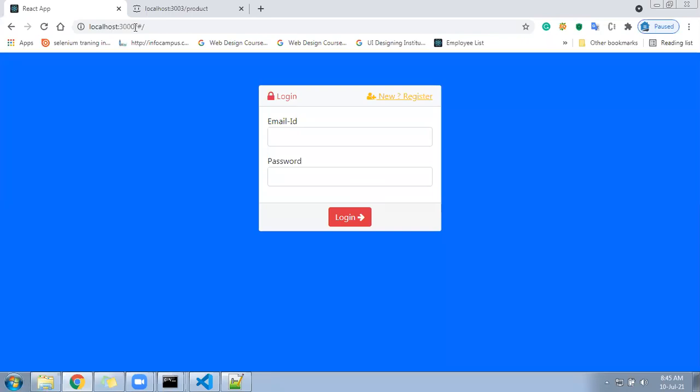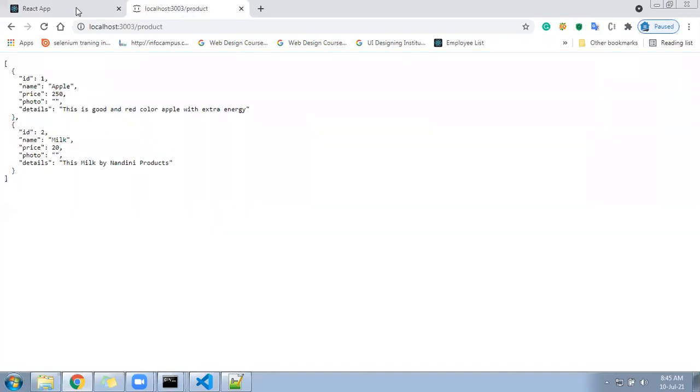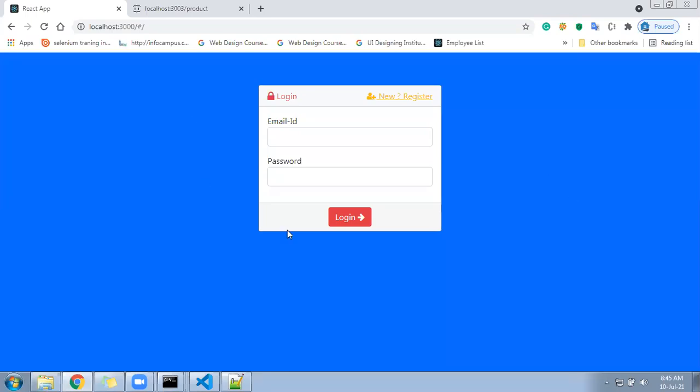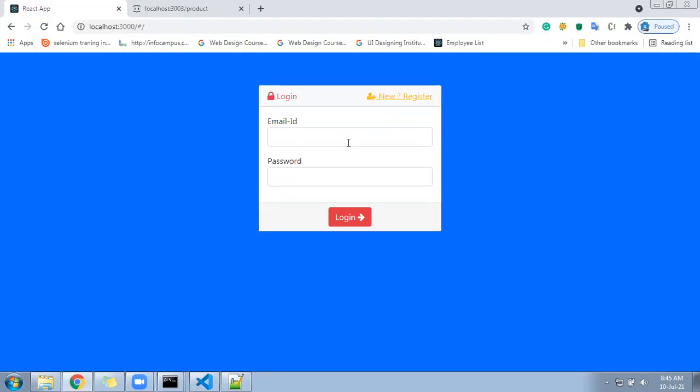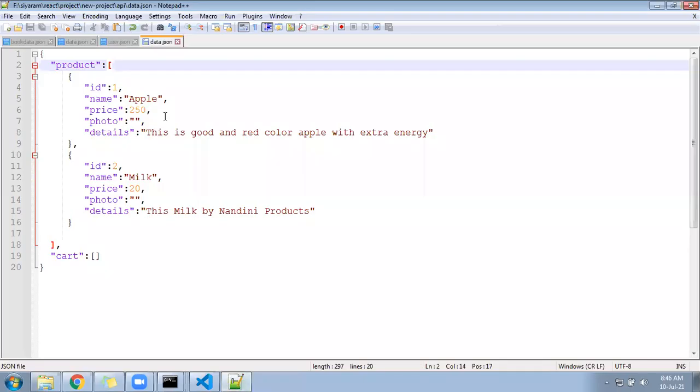Okay, so here hope the product is coming for you. So what should happen when this project will load? When this project loads first, it should not display the login. We can create a button here for the login, and by default, when we open the page, it should display the list of the products. So for that we are going to create a component. The JSON file is ready. We can log in as an admin, add some products, list the products, and then come finally to the add to cart and other things.